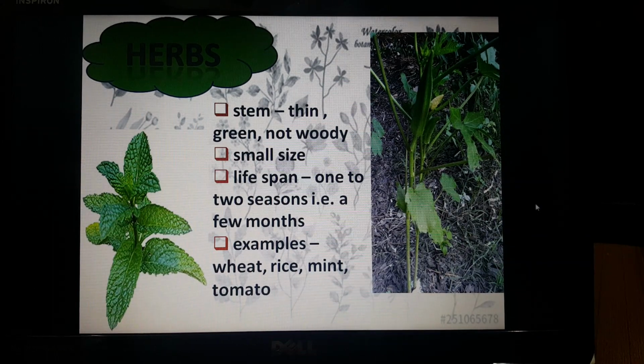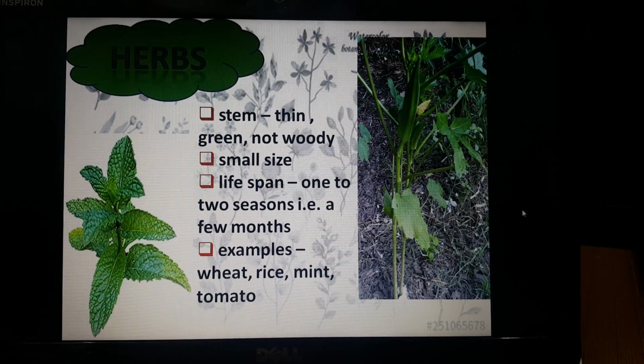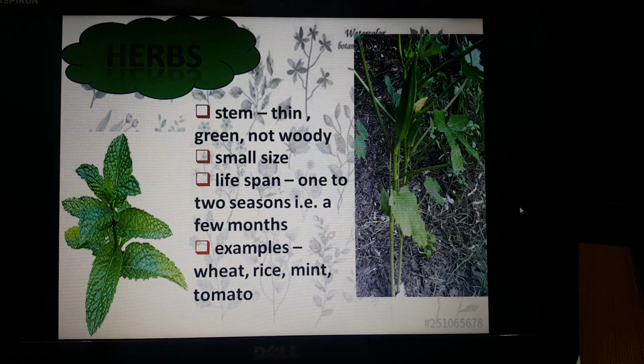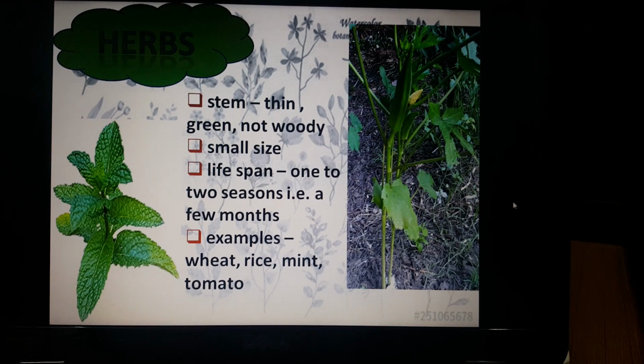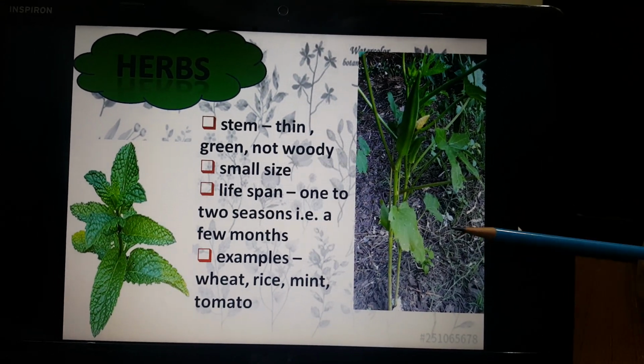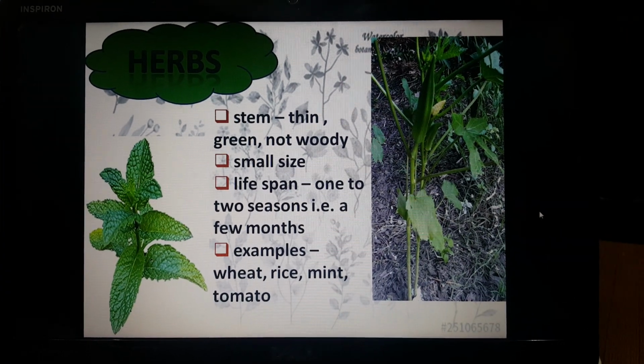The lifespan of herbs is 1 to 2 seasons, that is a few months. We sow the seeds of herbs, the common vegetables also, we sow the seeds, we get fruit and they die. So they live for a few months, and common examples are wheat, rice, mint, tomato.